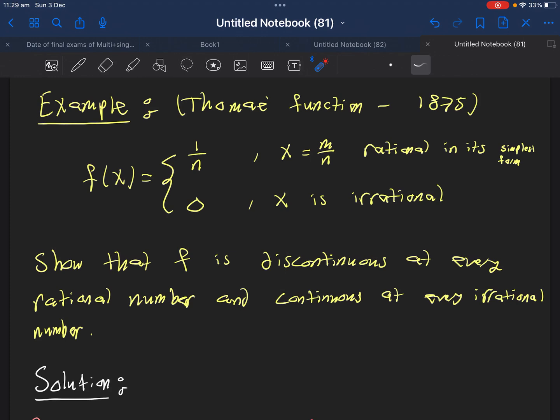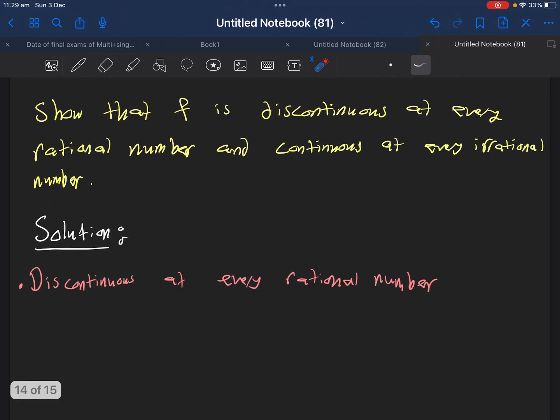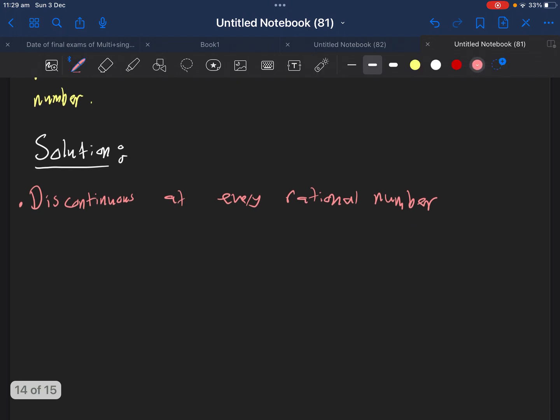This is a very interesting function because it turns out to be discontinuous at every rational number. However, it is continuous only at the irrational numbers. So, to show this fact, we have first to show that the function is discontinuous at every rational number. The proof will go as follows.